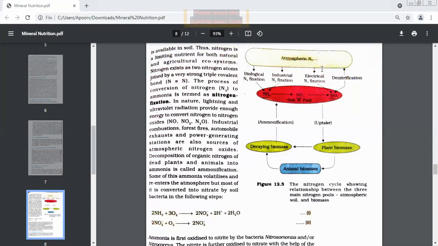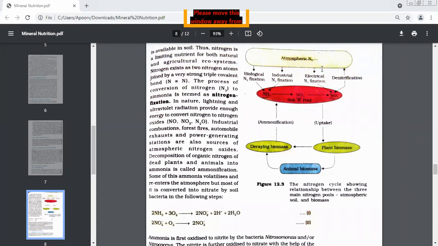What does the word combustion mean? Combining a substance with O2. Anything when it reacts with oxygen and burns. Burning in the presence of oxygen is basically combustion. So in the industries, you have a lot of processes that are combustions.